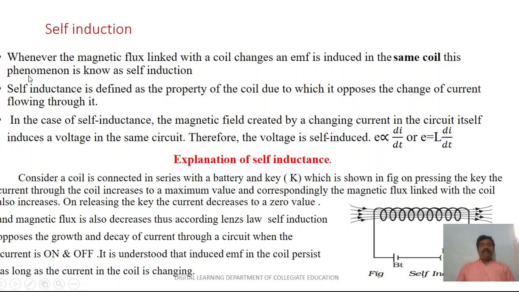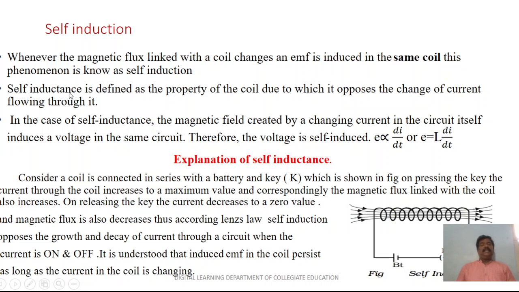In the same way, self-inductance is defined as the property of a coil due to which it opposes the change of current flowing through it. So we can note these points. The phenomenon I am going to explain is called self-induction, and the property of a coil due to which it opposes the change of current flowing through it is called self-inductance.